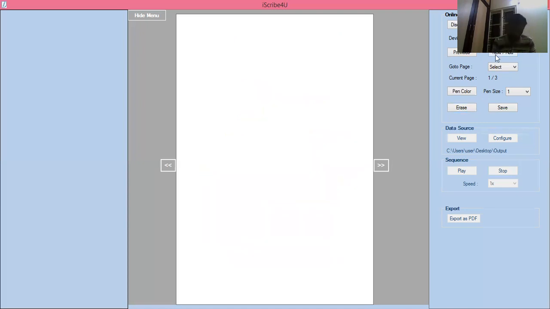Now I'll write this: 16k equal to 1, k equal to 1 by 16.